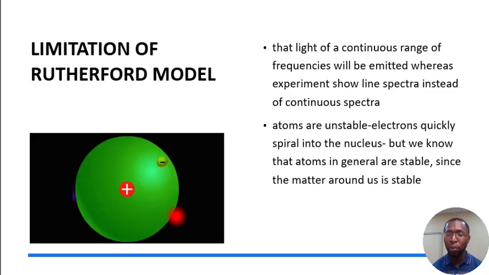If atoms are not stable, there is no way that we can have matter around us to be stable, because atoms are what make up matter. Okay, so these two assumptions of Rutherford, that electrons lose light and gradually fall into the nucleus, and that atoms are not stable, have been proven wrong.